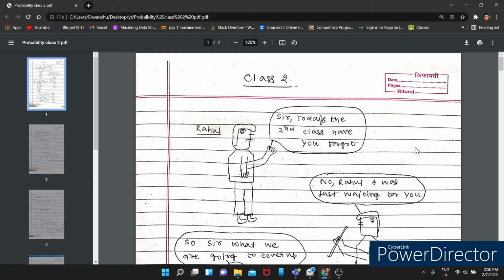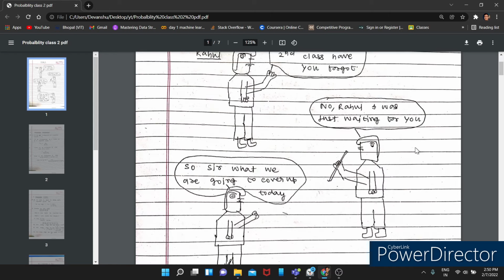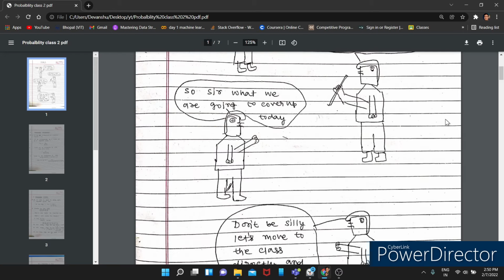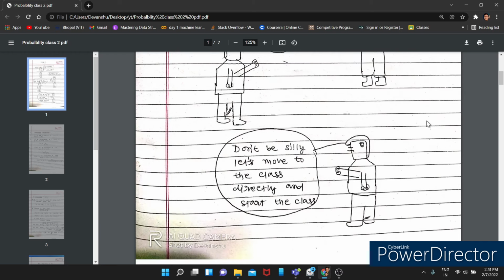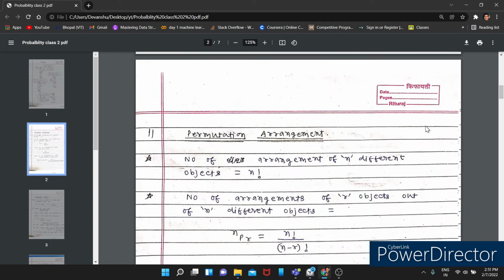So Rahul went to the professor and asked, sir, today is the second class, have you forgotten? The professor said, no, Rahul, I was just waiting for you. So Rahul said, sir, what topics are we going to cover today? Because in the first class we looked at some small concepts and did some small questions on that. The professor said, don't be silly, Rahul. Let's move to the class directly and start the class. Why waste the time? So we are going to start the class.